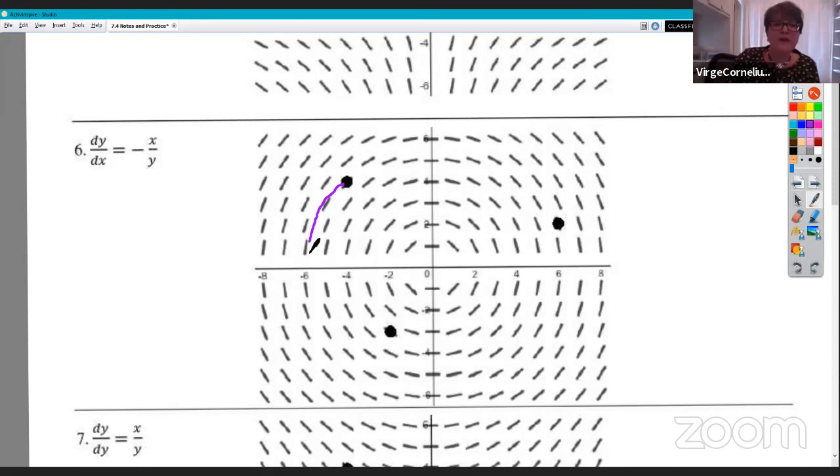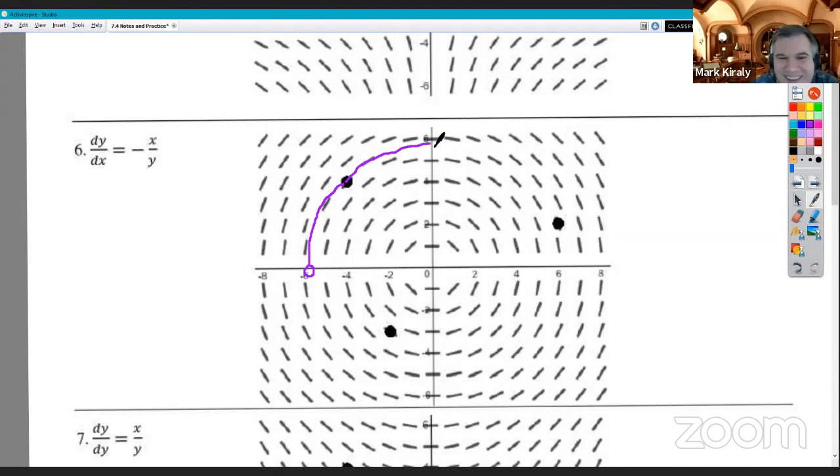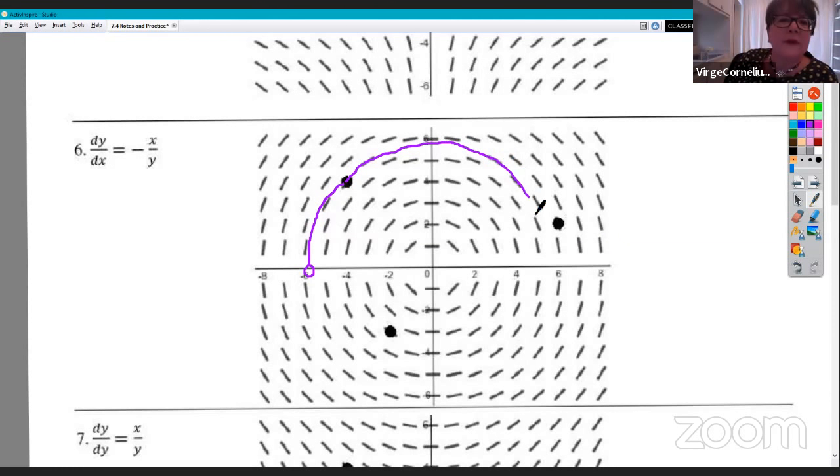If you're watching at home, getting entertained by Mark and his novice drawing abilities in this format, hopefully you were looking at this kind of bullseye type slope field, and thinking to yourself it reminded you of circles, and maybe we would be drawing a bunch of circles.